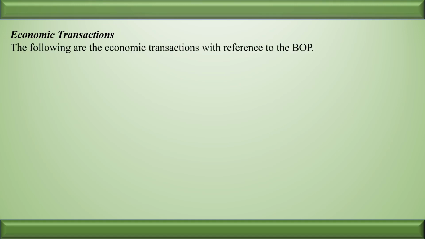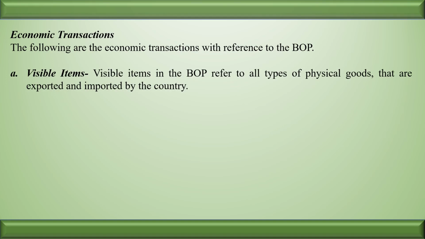Now let us see economic transactions, because in the definition we have seen economic transactions. Following are the economic transactions which are considered in the balance of payment. In the balance of payment, we consider visible items. The question is, what are the visible items? Visible items in the balance of payment refers to all types of physical goods that are exported and imported by the country.